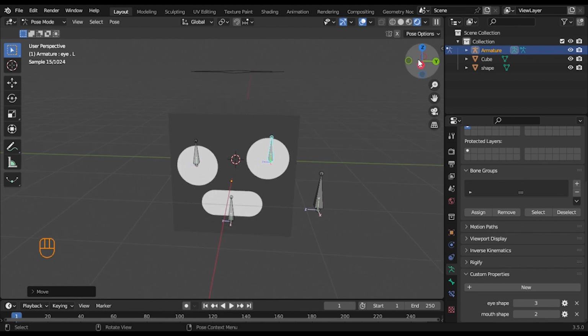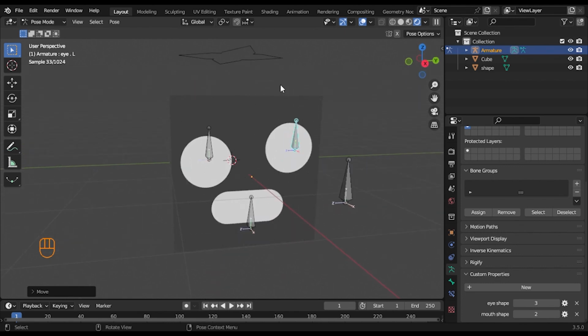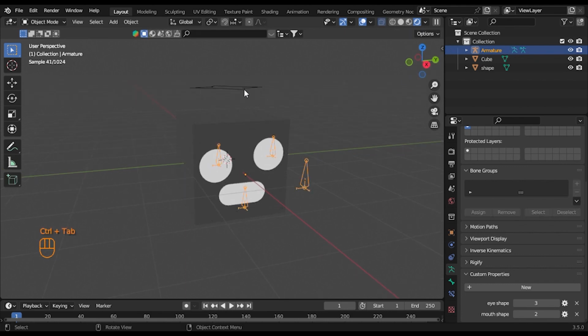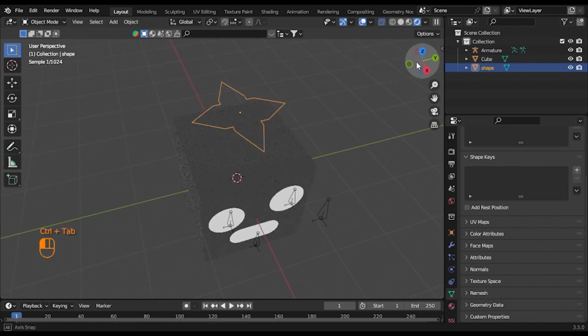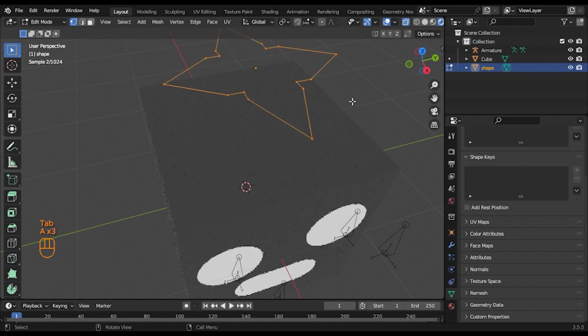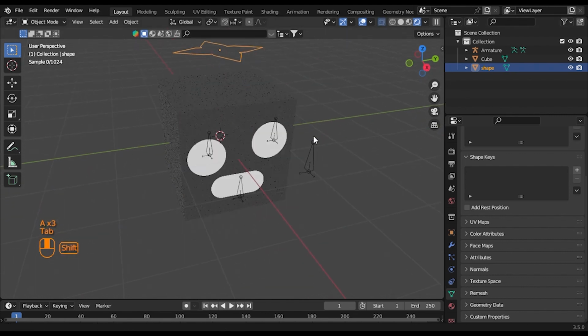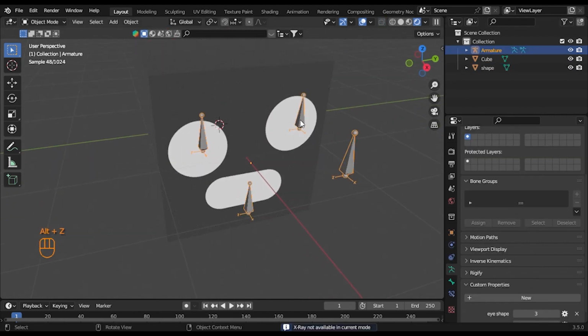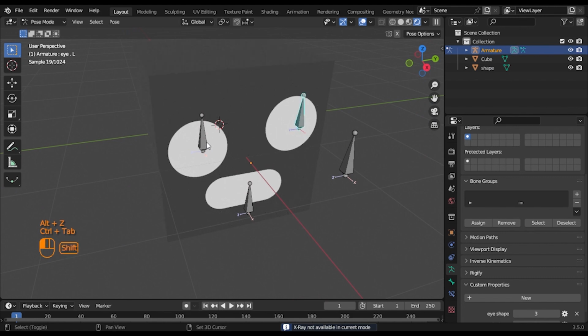So now you want to change the shape of your bones. You will want to go back to object mode and create a simple shape like this one. Select your armature, go to pose mode, select your bones.